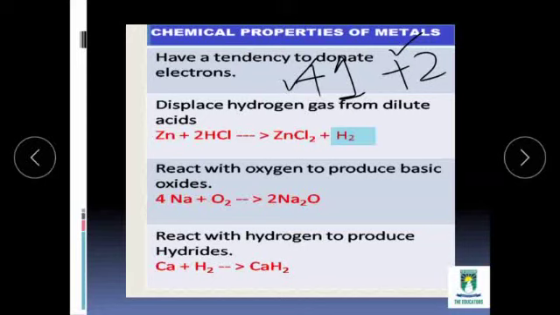Almost all the metals easily lose electrons and form positive ions. They readily react with oxygen to form basic oxides. They usually form ionic compounds with non-metals and they have metallic bonding. So these are the chemical properties of metals.